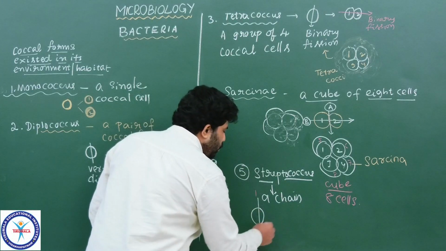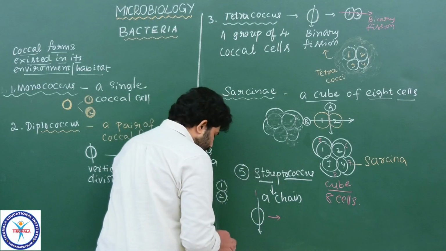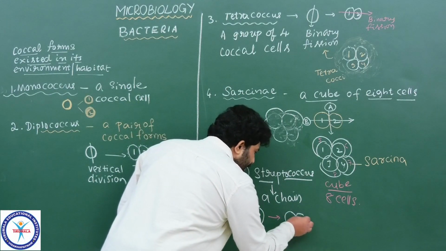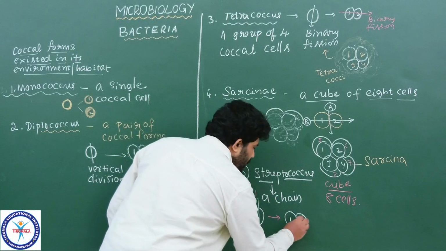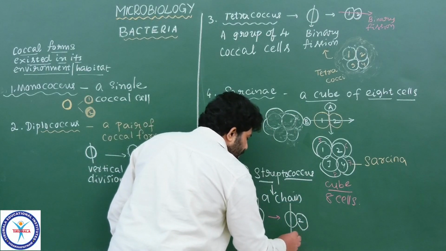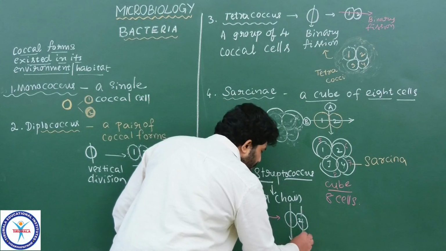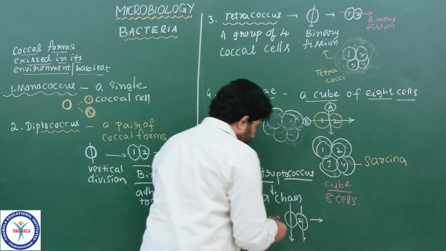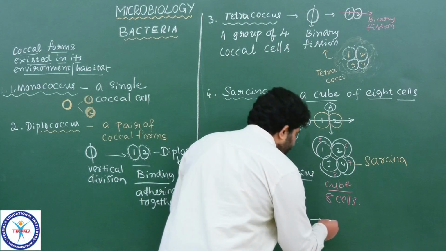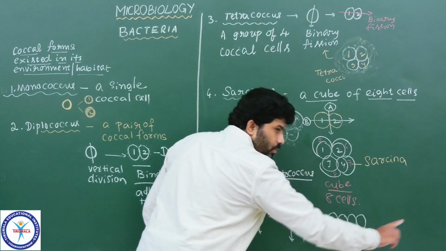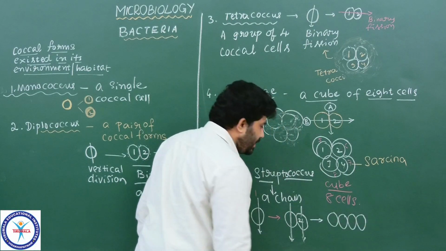1 gets divided into 2. Is it right or wrong? The cells are not separated, they are adhering together. 2 cells are formed here from a single binary fission. Again, independently these two are going to divide. Then these two are again divided into 4 cells in one row or linear direction. Is it right or wrong?